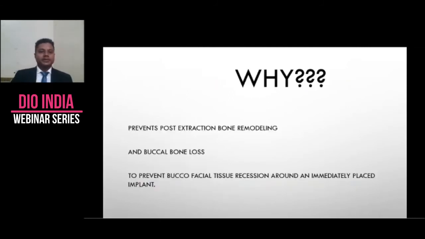So how do we do it? And why should we do it? The answer to why is it prevents post-extraction buccal bone remodeling. So it prevents buccal bone loss and buccofacial tissue recession around an immediately placed implant. All of us have gone through this phase. We have seen it, we have faced it. So this is a good technique to avoid that.